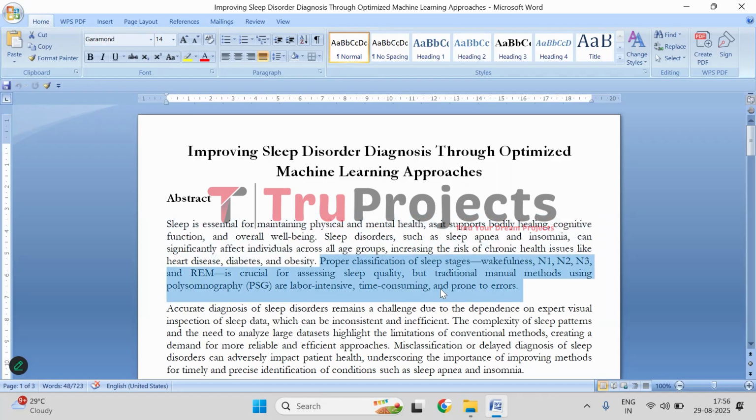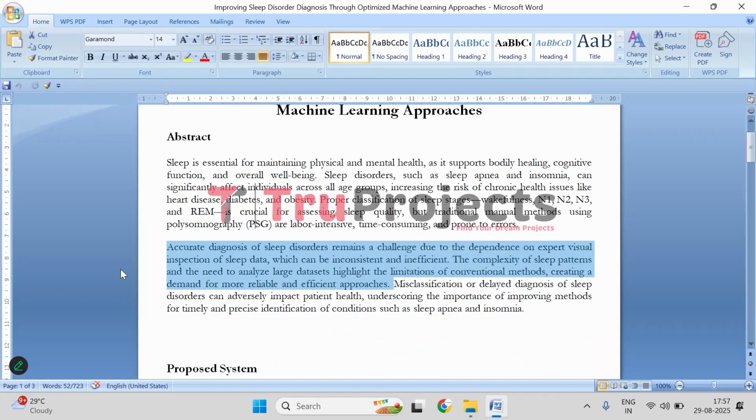And here, understanding the different stages of sleep, that is wakefulness, light sleep, that is N1 and N2, deep sleep, that is N3, and REM, is crucial for assessing sleep quality. Traditionally, these stages are analyzed using polysomnography (PSG), which requires expert evaluation. However, this manual process is time consuming, labor intensive, and prone to errors, which makes it difficult to diagnose sleep disorders accurately and promptly.